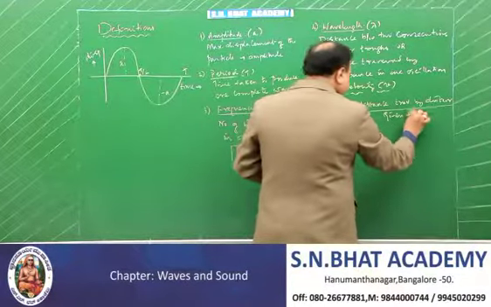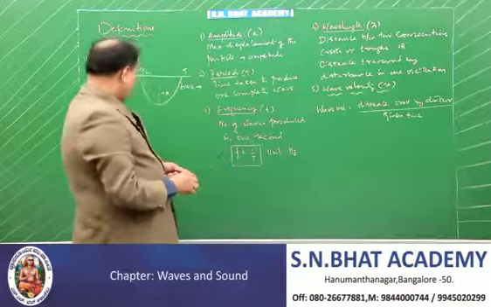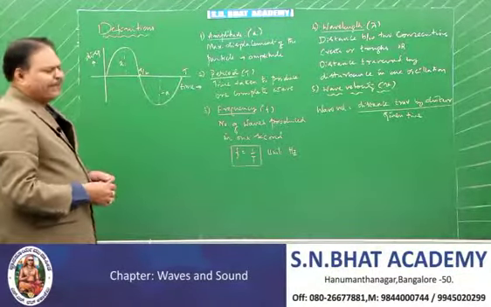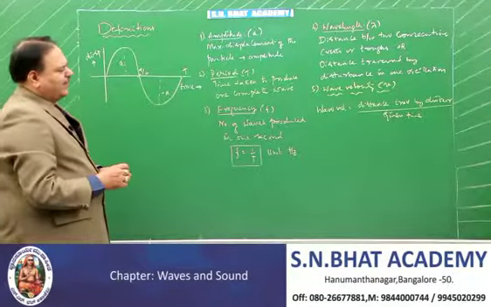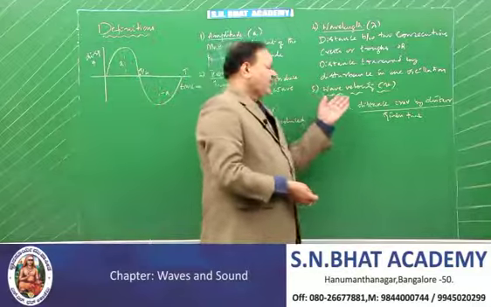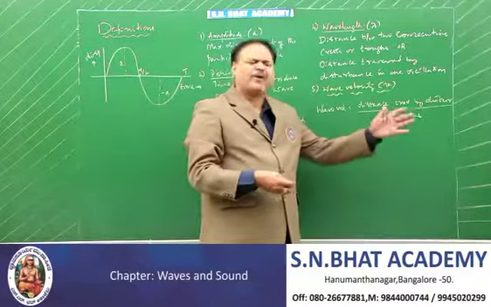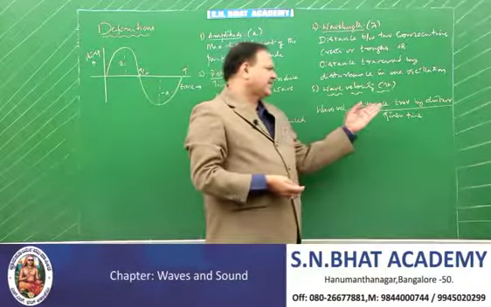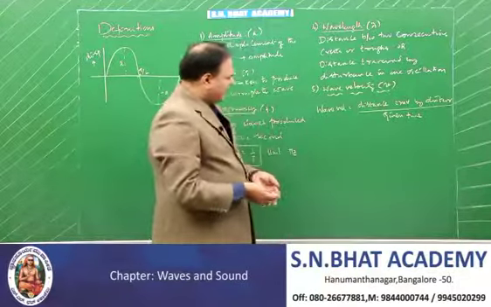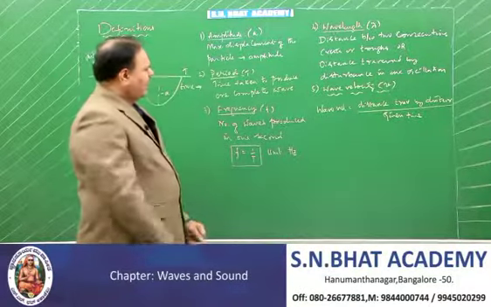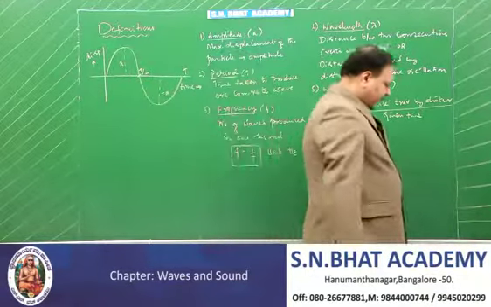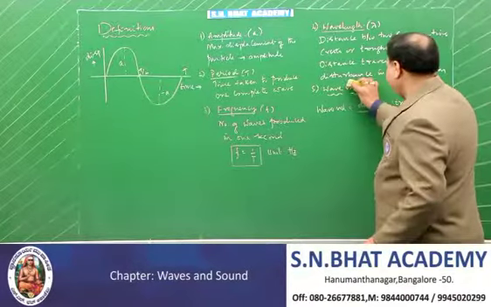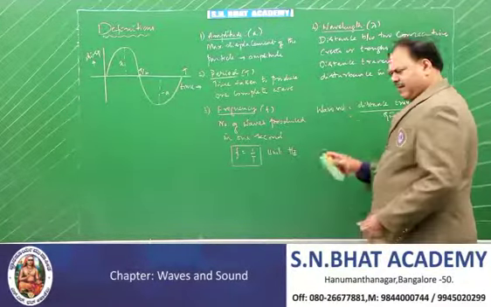That's all the definition. So using this definition, we derive a very, very important equation called V is equal to f lambda. If the question is asked what is meant by wave velocity, it is the velocity with which the wave propagates. That's also the definition. Or else you can write wave velocity is the distance traversed by the disturbance in a given time. Now knowing these definitions, we shall derive a very important and fundamental equation, V is equal to f lambda. That would appear for 5 marks.